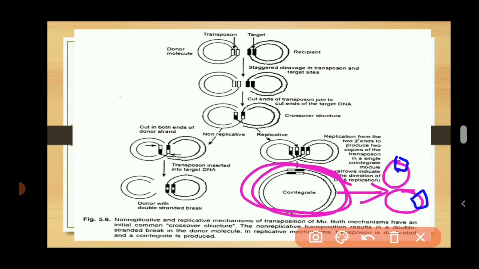So both the target molecule as well as the donor molecule have a transposon. This is called the replicative mechanism. That means the transposon is present on the donor molecule as well as copied on the target or recipient molecule, and this is called the copy and paste mechanism.